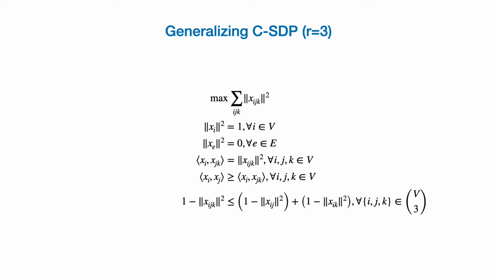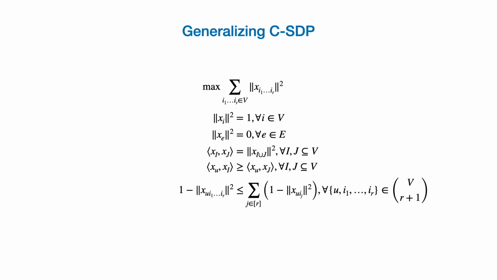So using this, we can extend our SDP. Note that we have added a bunch of constraints now. The second last constraint here can be thought of using this probabilistic interpretation, that the probability of a sub-event is more than the probability of an event. Similarly, this last constraint can also be thought of in a probabilistic fashion. It can be thought of as a union bound on the complement of the event given by these tuples. So this way we can generalize for any value of r.